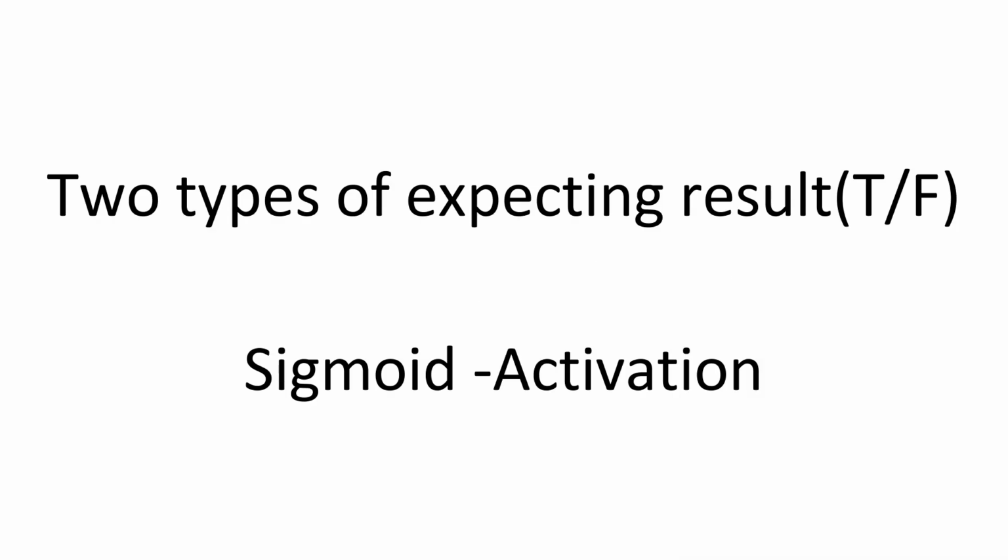Next, we need to add the last dense layer that is used for determining the output. In this case, we are going to get only 2 types of results, either true or false. So you need to give the value 1 to this dense layer. Here you need to give the activation. If you are using the binary classification technique, then you have to give the sigmoid value to the activation.